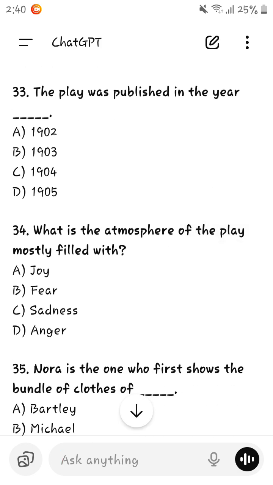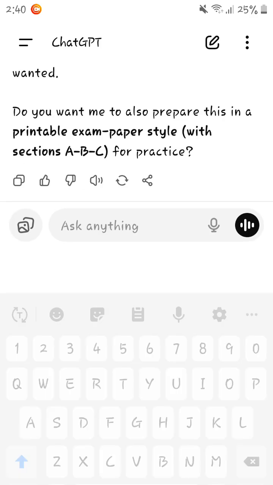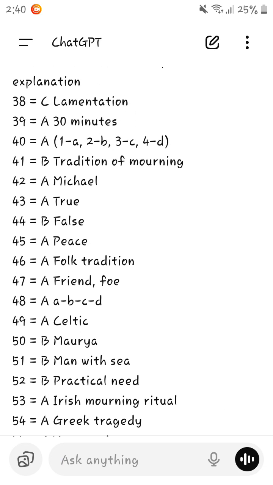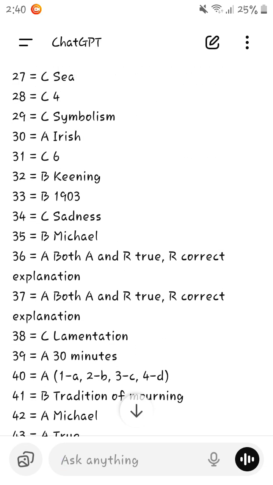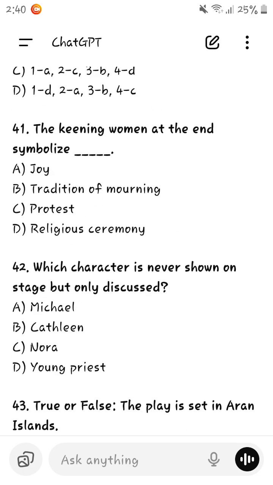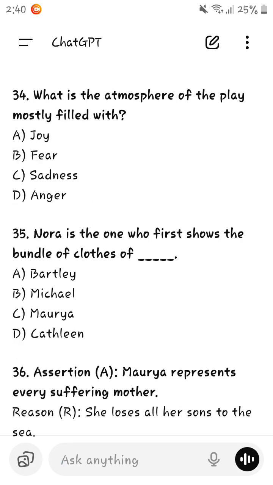What is the atmosphere of the play? Mostly filled with sadness or maybe fear. Yes, it is filled with sadness, and it was published only in 1903. Okay, not 1904, but 1903.